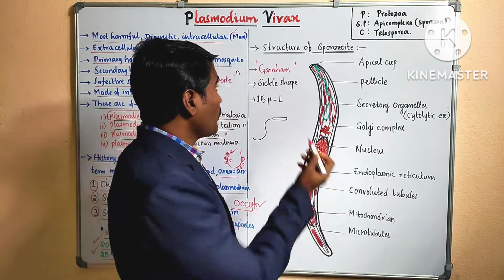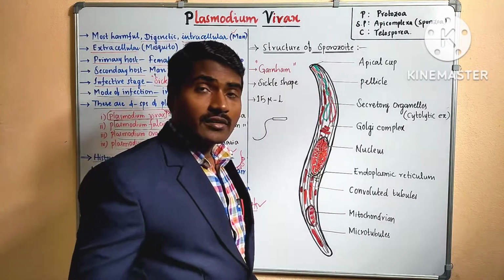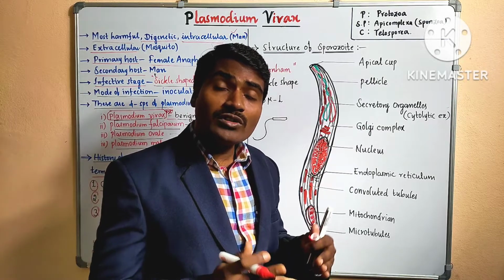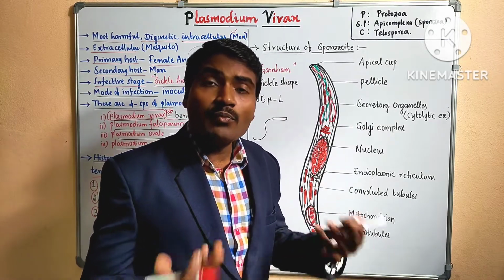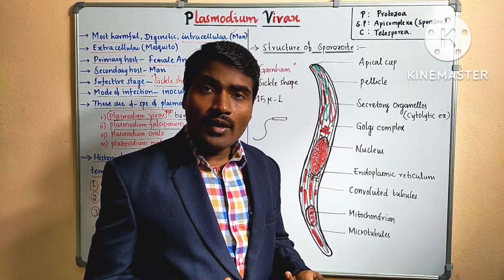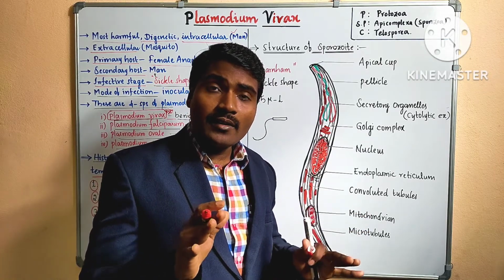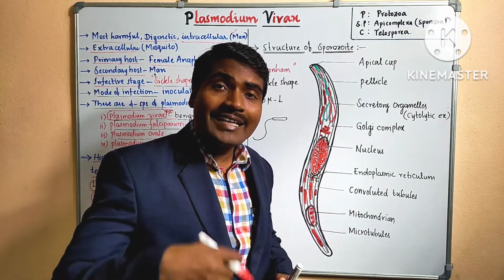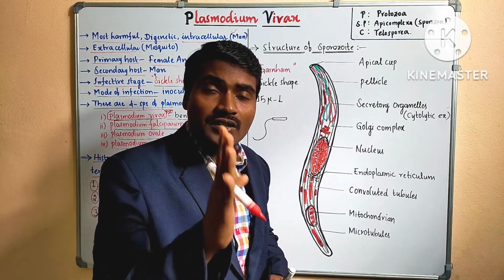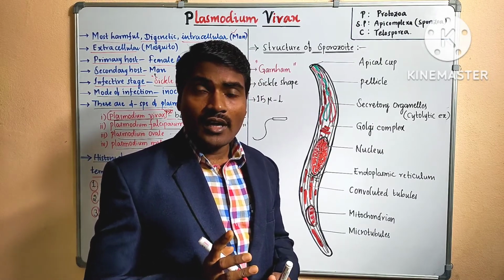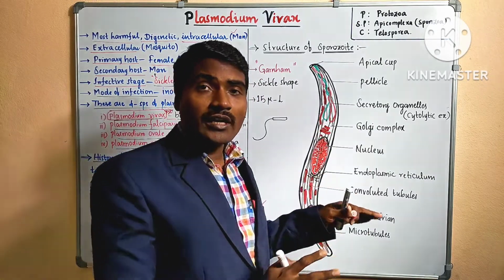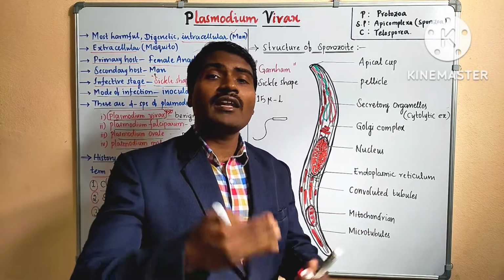Then come to the structure of sporozoite. Sir, why do we need to learn about this sporozoite structure? Is it important from the NEET point of view? No, from the NEET point of view it is not important. But from the IP point of view, we may expect a 4 marks question: explain the structure of sporozoite. And if you know the structure of sporozoite, then we can understand the life cycle very easily.